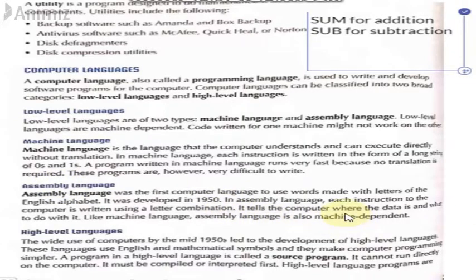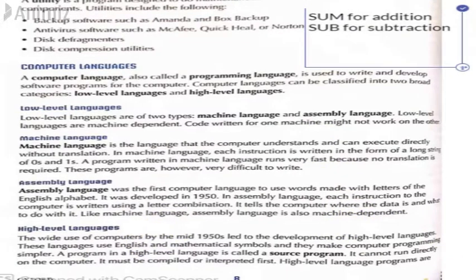And also, just like machine language, assembly language is machine dependent. It means that if you have written an assembly language code for one specific machine, then it won't necessarily work on another machine as well. So you have to write separate programs for each machine that you use. So these two are the basic low level languages, the initial languages that were ever created.